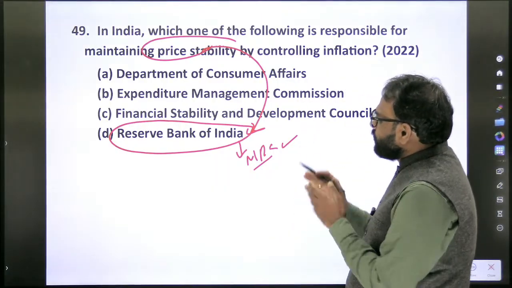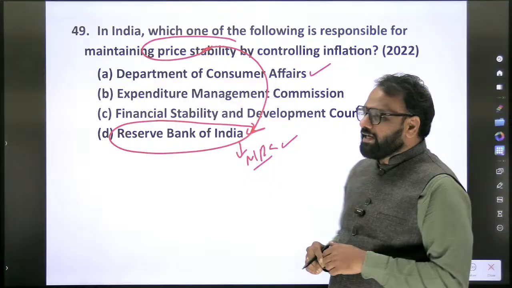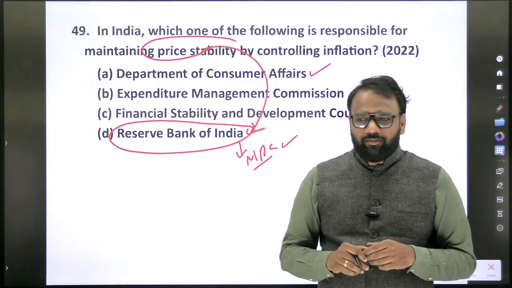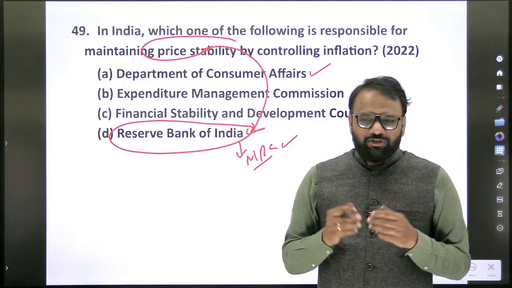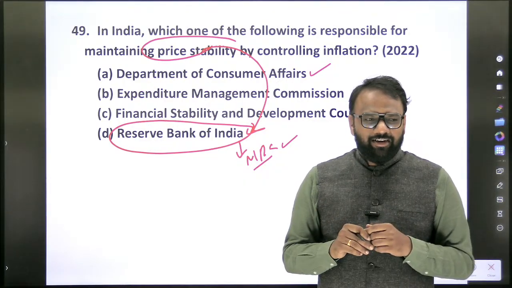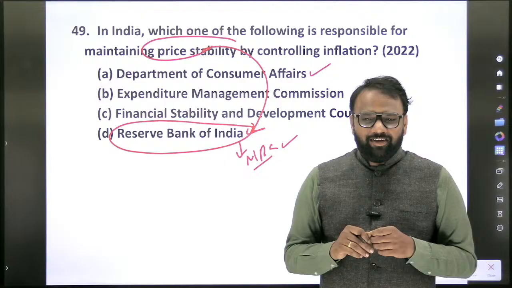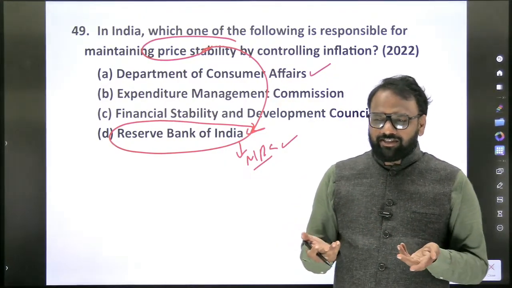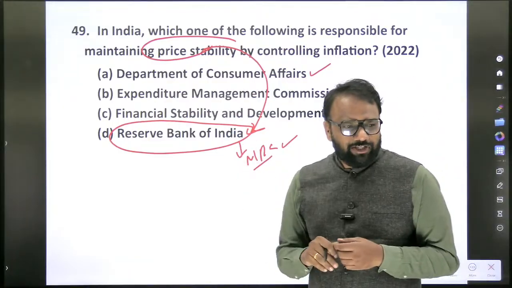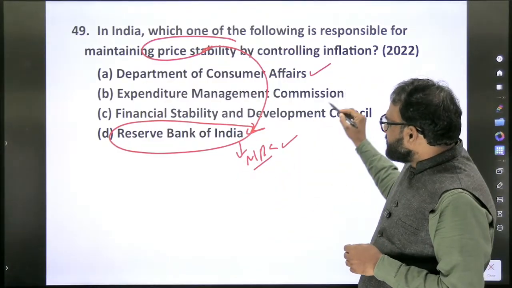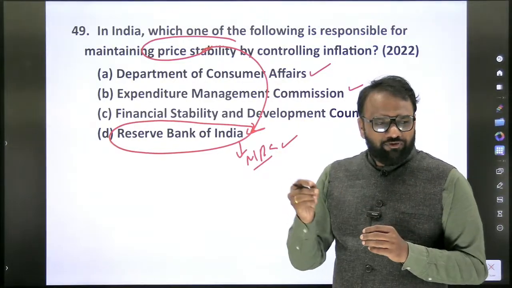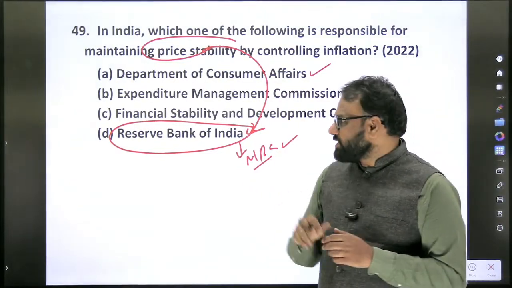Next, just out of curiosity, Department of Consumer Affairs, which ministry does it come under? Ministry of Commerce, Ministry of Agriculture? Yes, the Ministry of Consumer Affairs, Food and Public Distribution. A ministry itself exists, and within that ministry we have the Department of Consumer Affairs. Expenditure Management Commission. See how we have not seen about this commission itself. So if required, for 1 or 2 lines you will just search, otherwise you will just leave it.